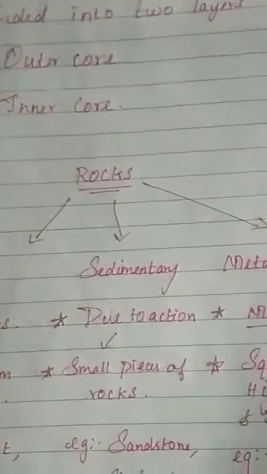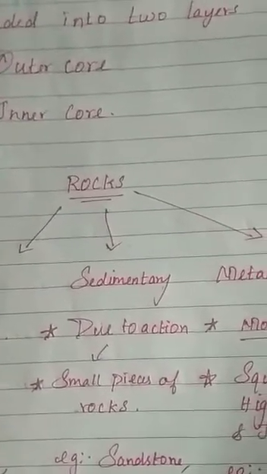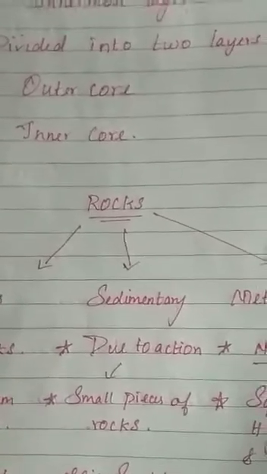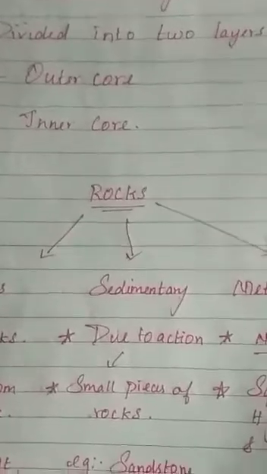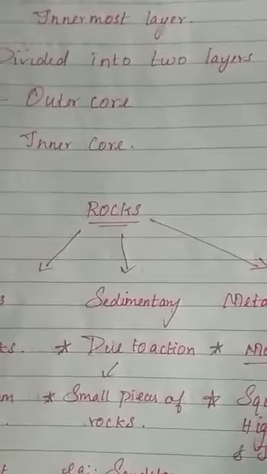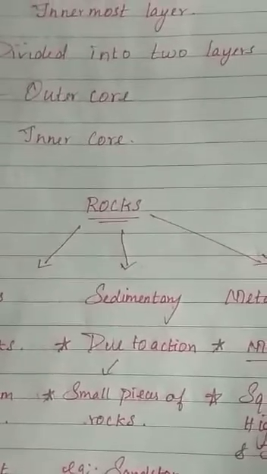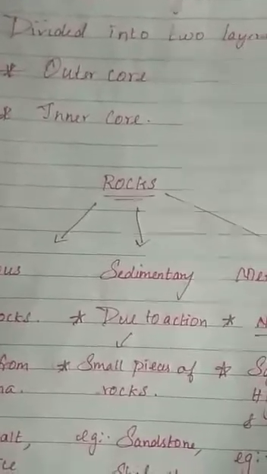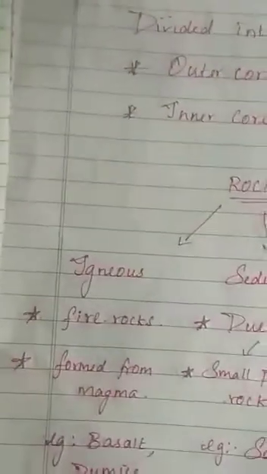And your next topic is rocks. A solid material that occurs naturally and consists of one or more minerals is called rock. As you have learnt earlier, the Earth's outer layer, or crust, is mostly made up of rocks. Types of rock. There are three types of rocks: igneous, sedimentary, metamorphic.